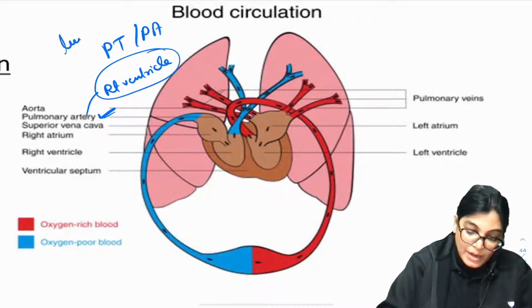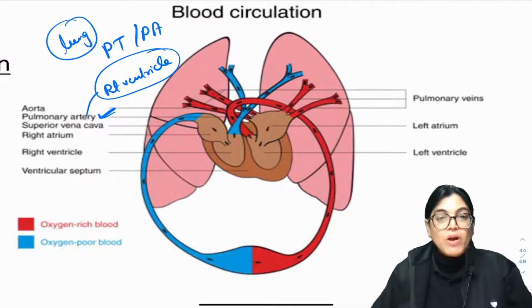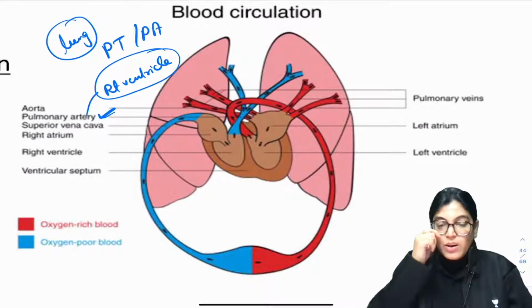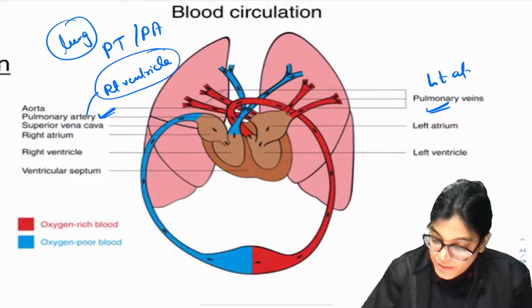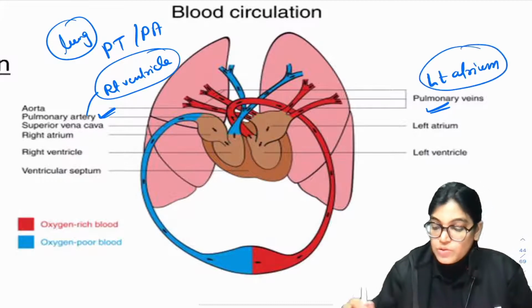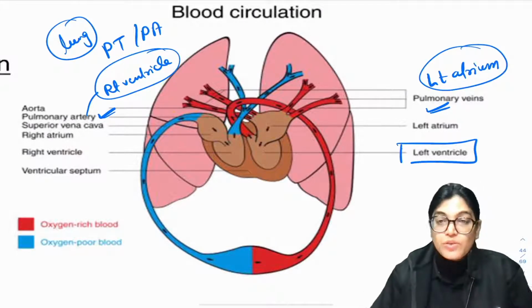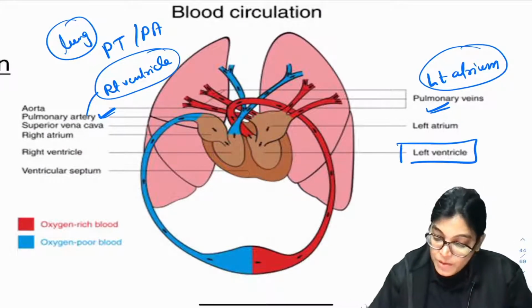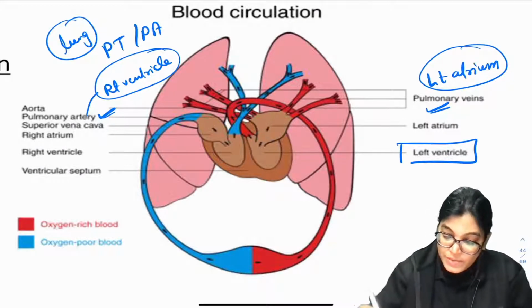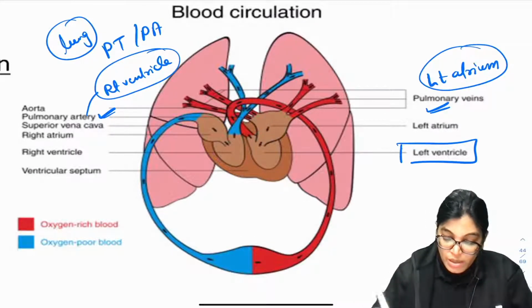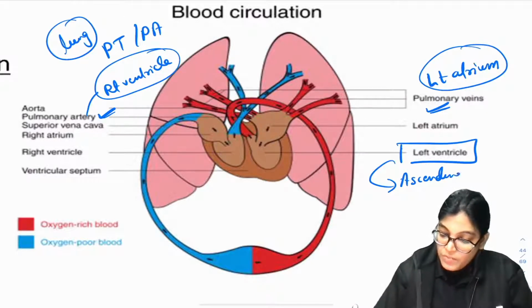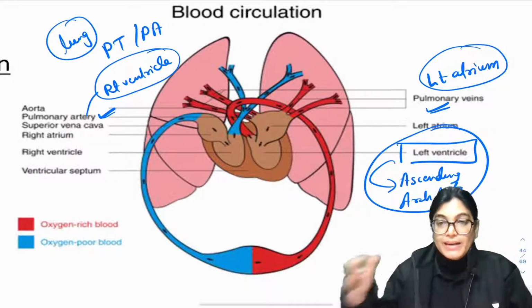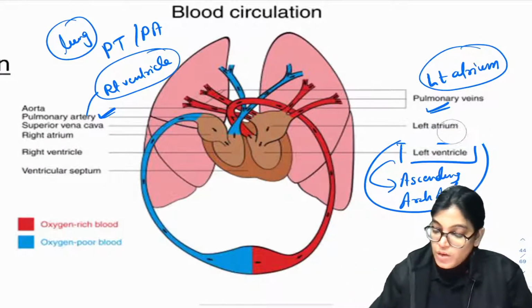It reaches the lung, and there oxygenation happens, and the blood returns via pulmonary veins, which open into the left atrium. From the left atrium, it reaches the left ventricle via the left atrioventricular orifice and valve. From the left ventricle, it passes through the ascending aorta and arch of aorta, and distributes to the blood vessels.